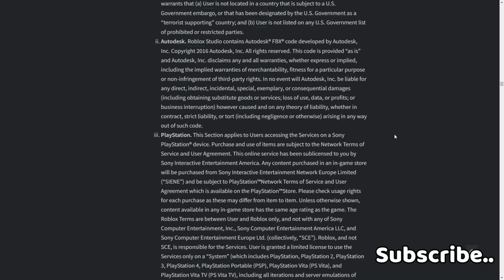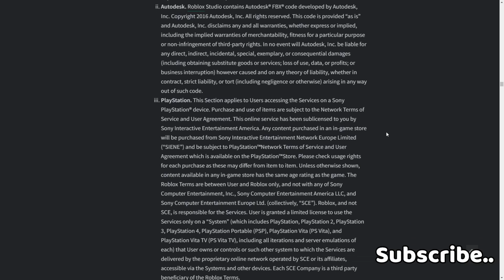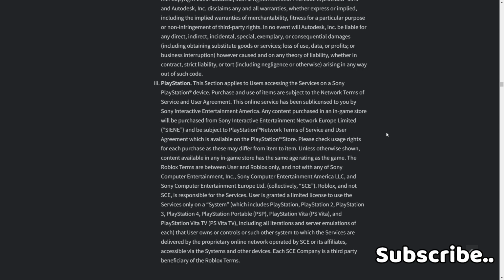The Roblox terms are between user and Roblox only, and not with any of Sony Computer Entertainment Inc., Sony Computer Entertainment America LLC, and Sony Computer Entertainment Europe Ltd, collectively SCE. Roblox and not SCE is responsible for the services.